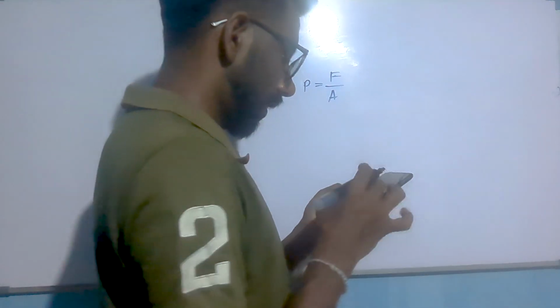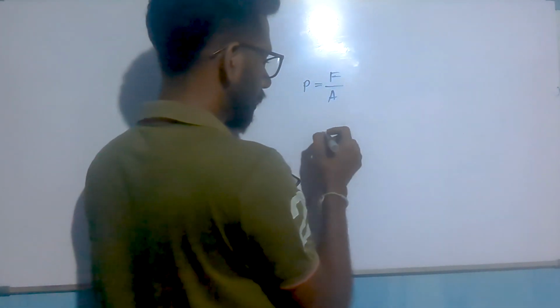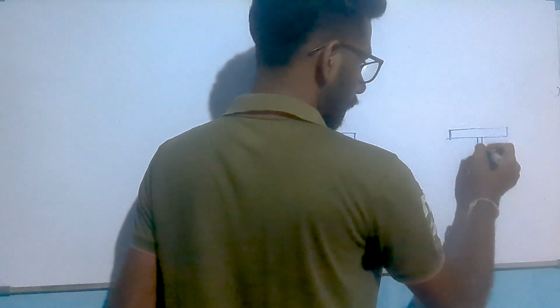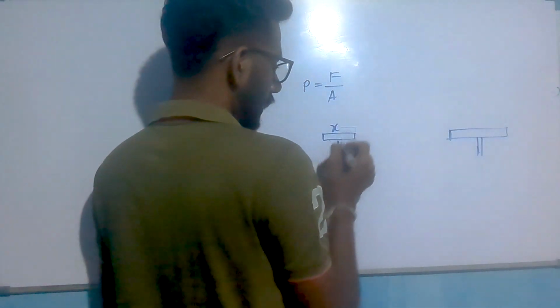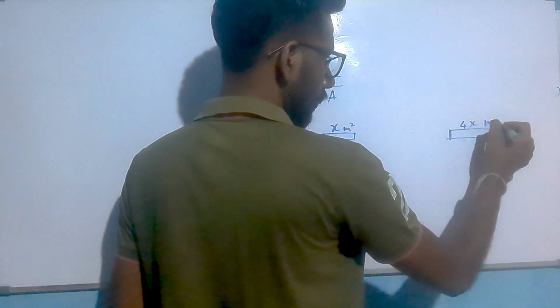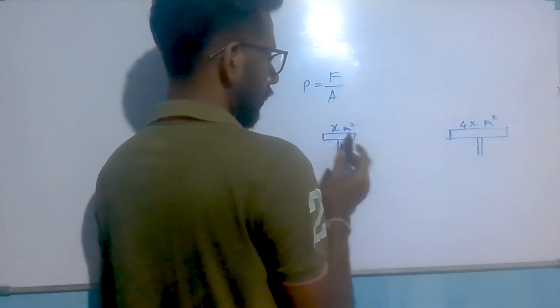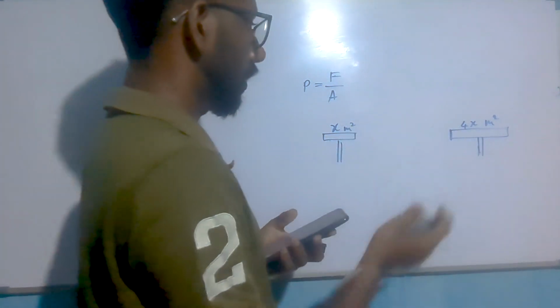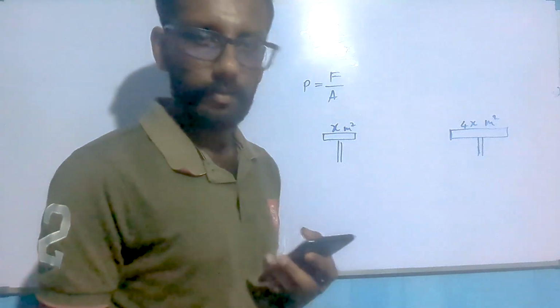It means it has two pistons. Here is one piston, and another one is larger than this one. Here the area is x meter squared, and here it is 4x meter squared. This large piston has an area 4 times that of the small one.